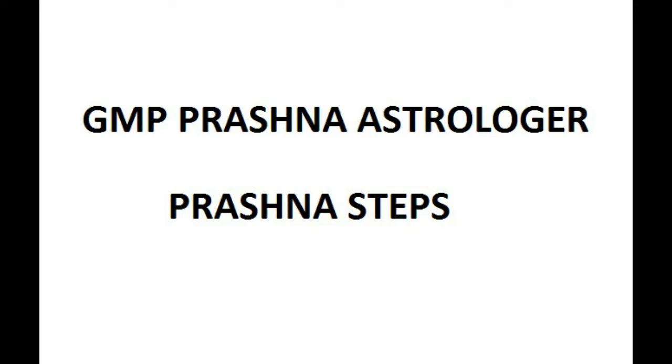So now let us go into the Prashna steps. The first step is the question should be reflected in the natural zodiac. Example, if a question is asking about education, the Prashna Lagna will be Cancer. Here the Lagna means GMP Lagna, not software Lagna. We have explained how to calculate GMP Lagna in a separate video titled how to know whether event will happen or not. So if anyone missed it, can go through that. The video link is also given in the description, also at the end of the video.